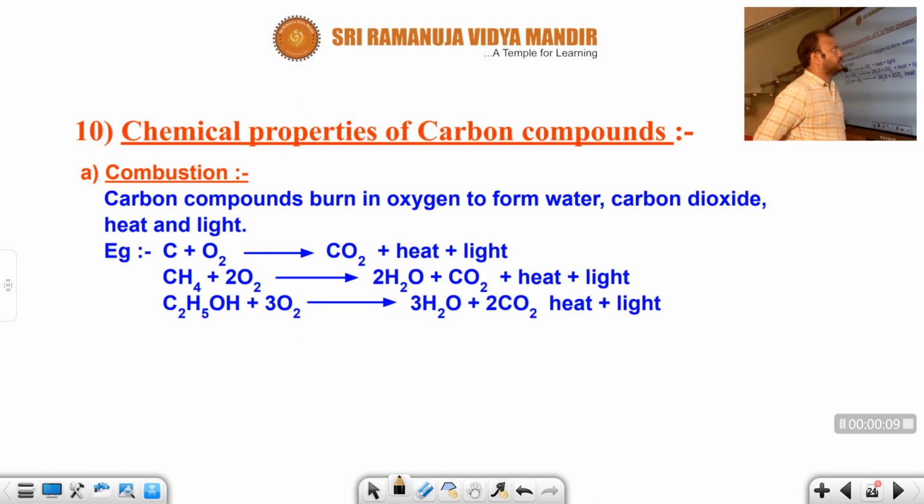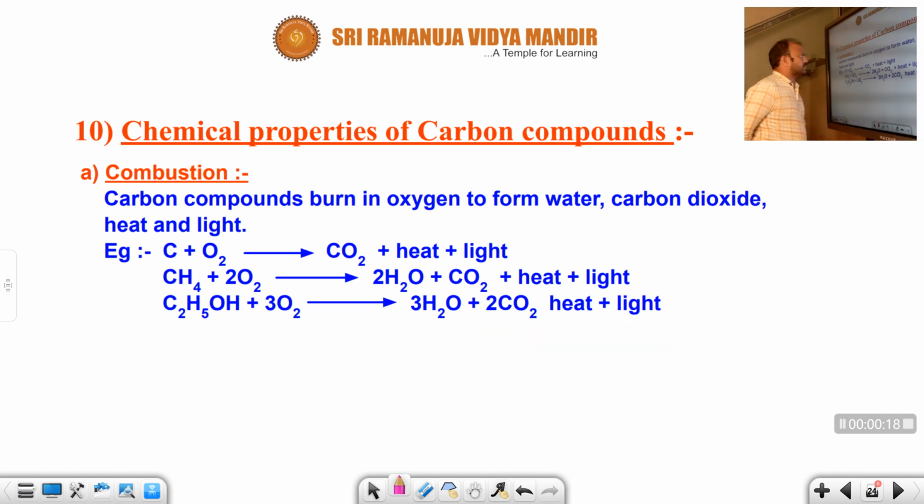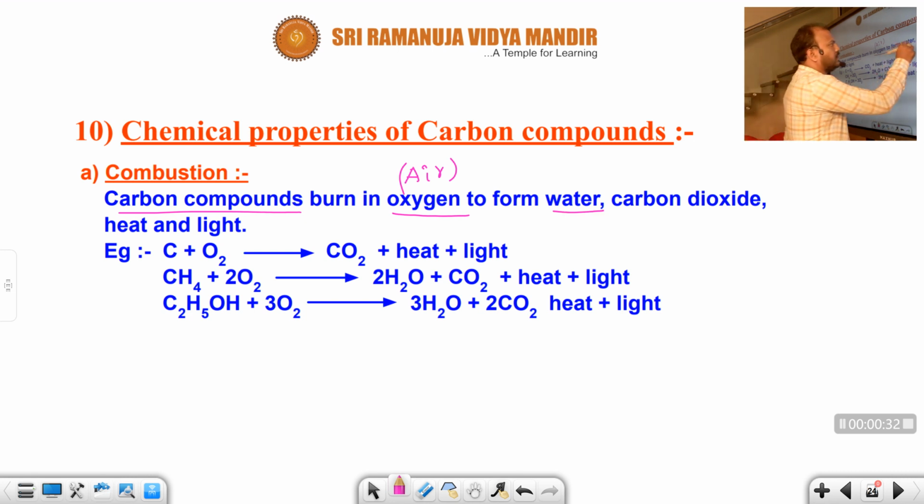Today I am going to teach you chemical properties of carbon compounds. The first chemical property is combustion. Combustion means carbon compounds generally burn in the presence of air. Air contains what? Oxygen. So carbon compounds burn in air to form water, that means H2O, which is present in liquid state, and carbon dioxide. Carbon dioxide is a gas. In which state? Gaseous state.